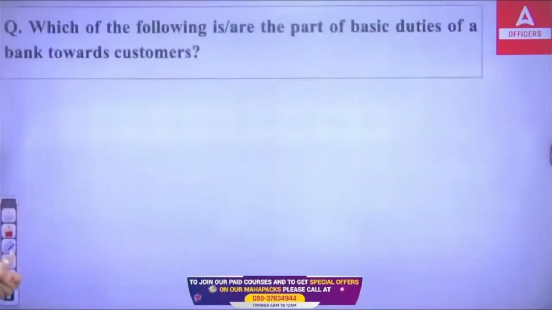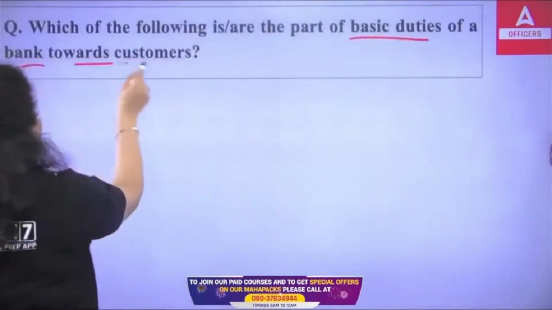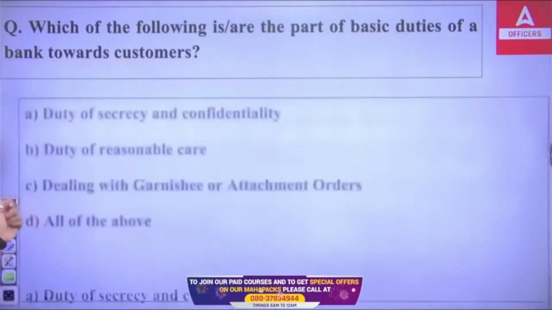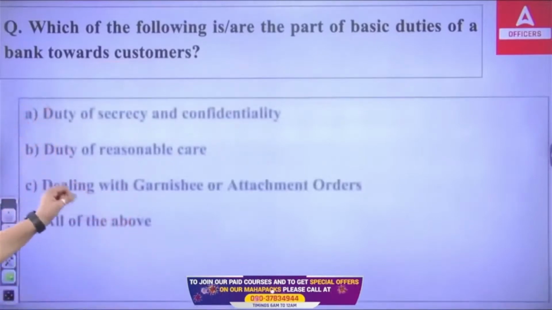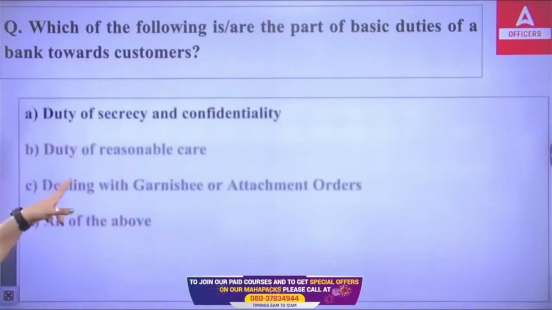Now the next question is: which of the following are part of the basic duties of a bank towards the customer? So a bank has certain duties, certain responsibilities towards the customer. Out of these 4, which of the following is the duty of a bank? First we have duty of secrecy and confidentiality. Second, duty of reasonable care.